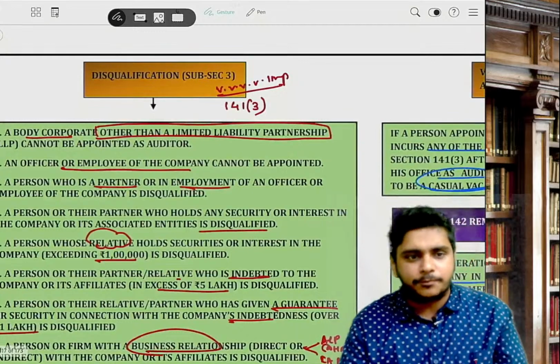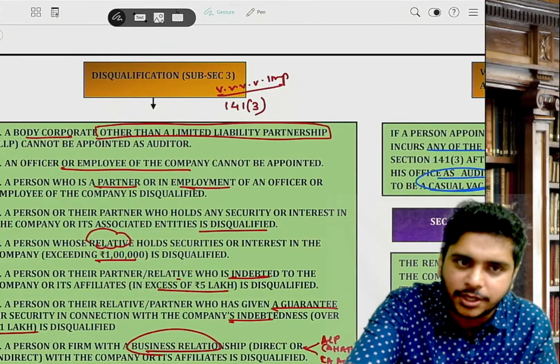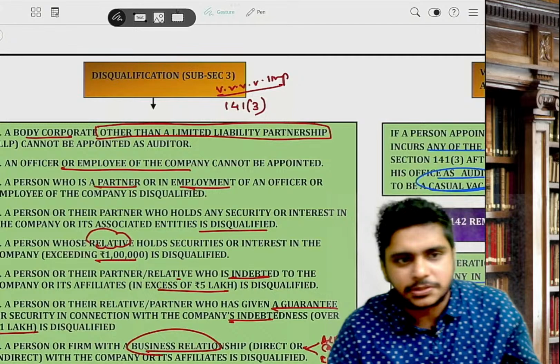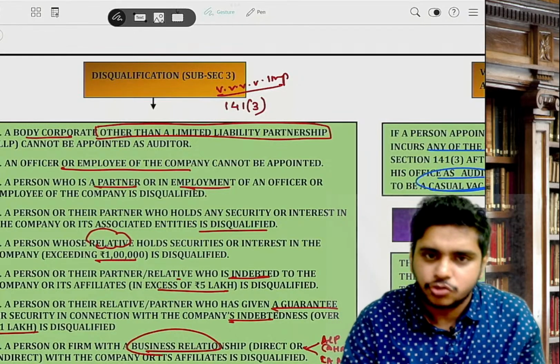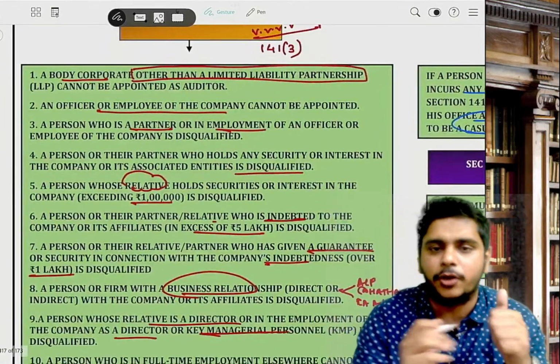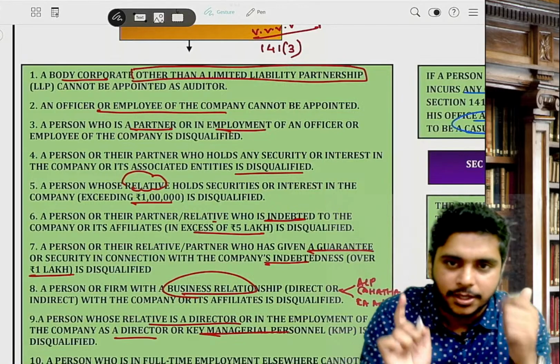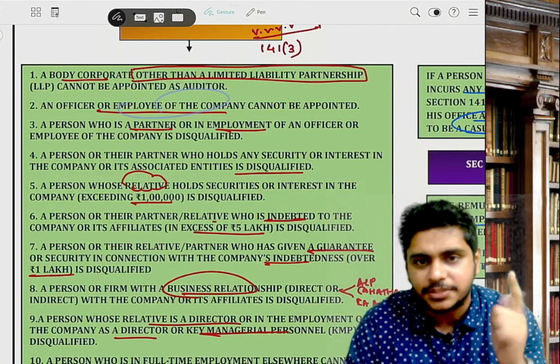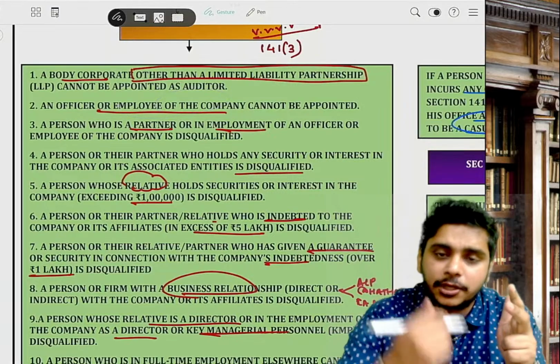Disqualification, very important. In the exam, you will generally see this: disqualification of the auditor. So I am straight away reading the points. First, a body corporate is disqualified, but an LLP is qualified. Number two, an officer or employee of the body corporate is disqualified. Number three, a partner or officer or employee of the body corporate is disqualified.